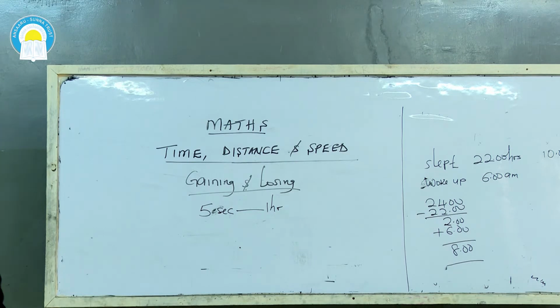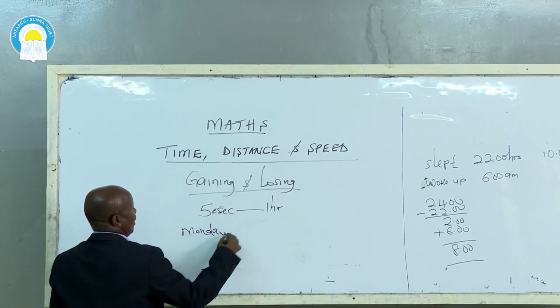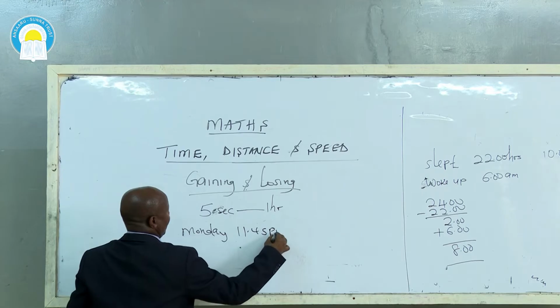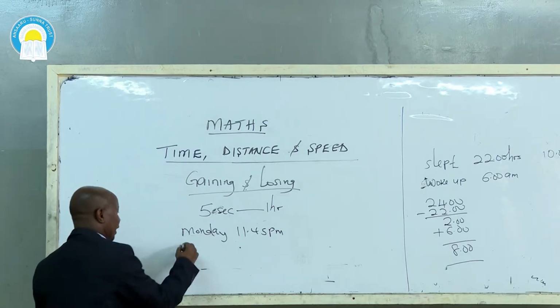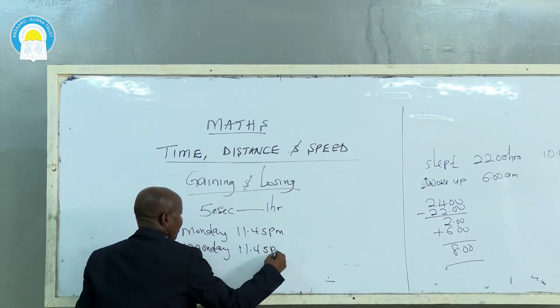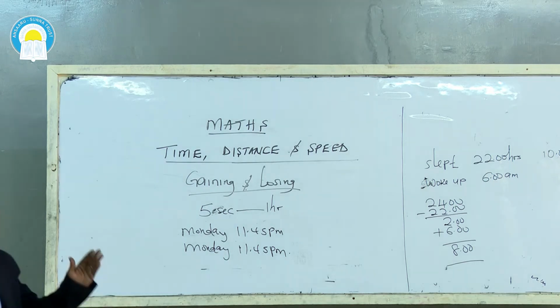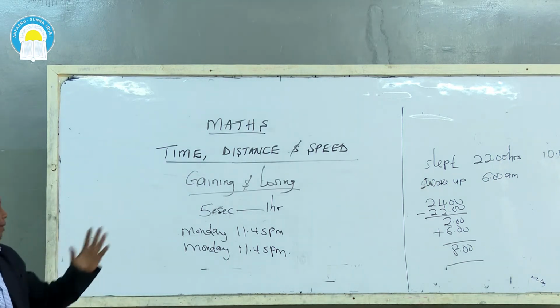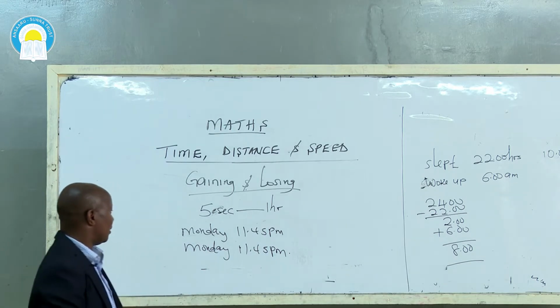If it's set right on Monday at 11:45 p.m., assume now it was set right on Monday at 11:45 p.m., what time will it show the following Monday now? The next Monday, the following week, at the same time. Let me repeat again. This watch is gaining 5 seconds every hour. If it was set on Monday at 11:45 p.m., what time will it show the following Monday at 11:45 p.m.?